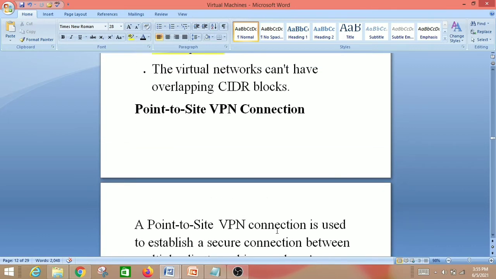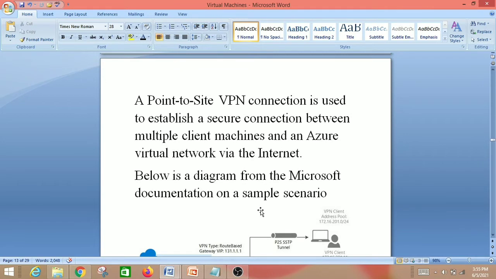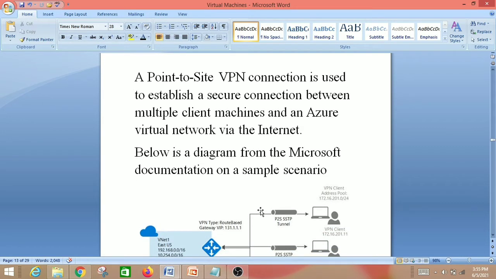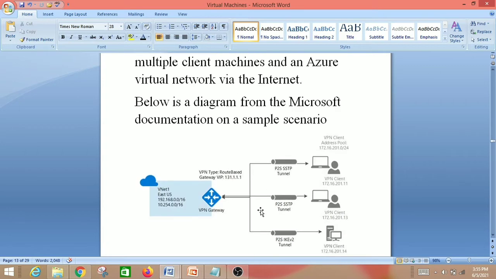This is point to site VPN connection. So I'm not going through that. I have collected all the points here, so you can read that. This is not asked in my exam, and I haven't seen many questions from this section. You can read that if you need. I'll share the Word document with you.